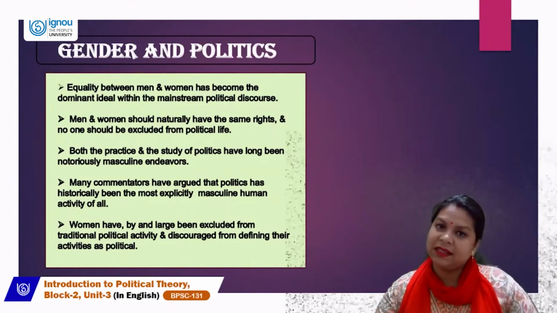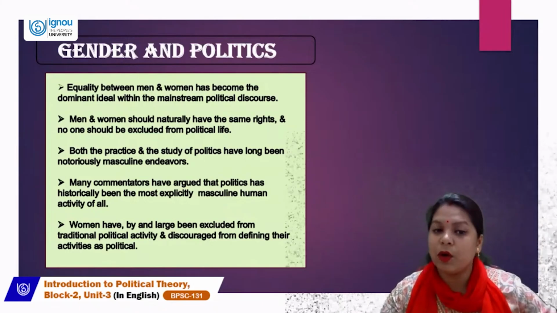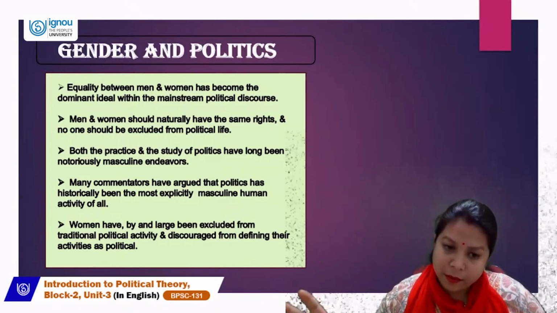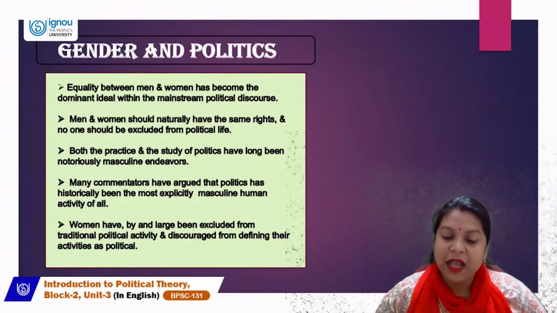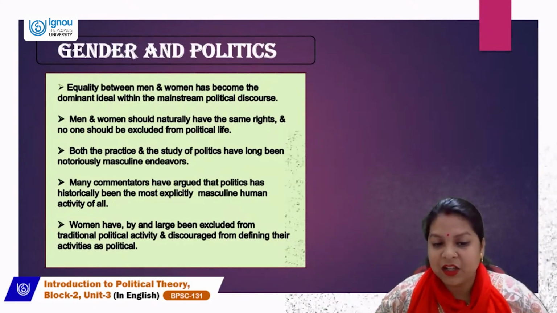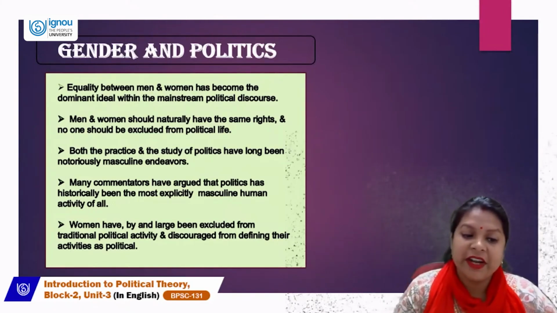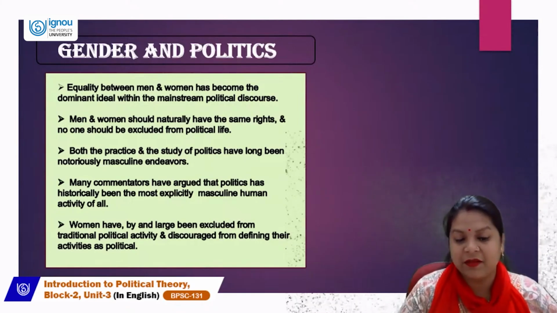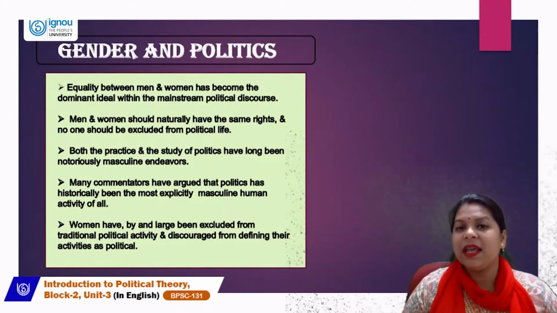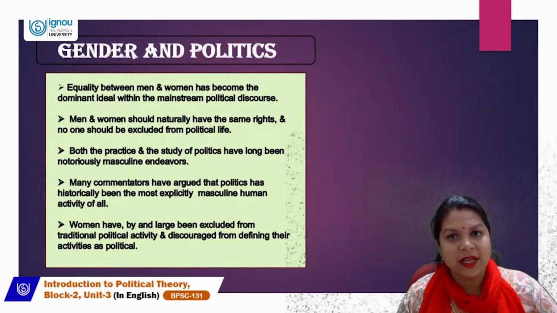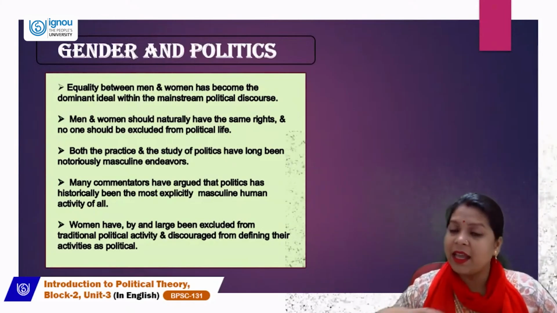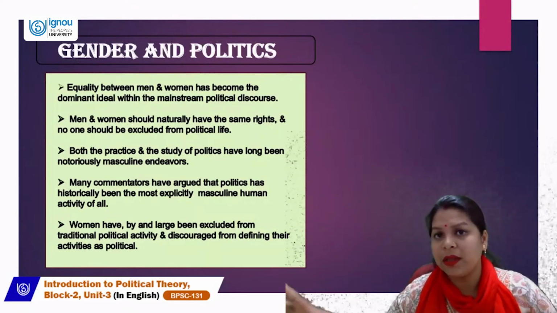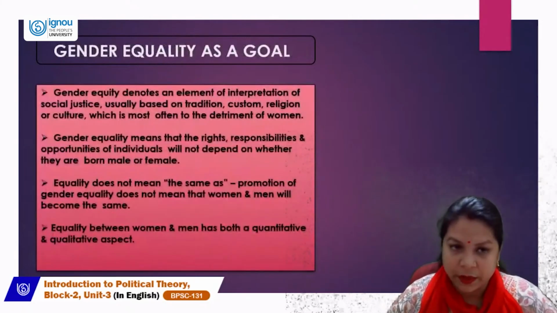It is the same here, because politics was always considered an arena of men. So women have by and large been excluded from traditional political activity and discouraged from defining their activities as political, because they are supposed to stay at home, take care of the child, and take care of everything going on in the private sphere and not the public sphere.